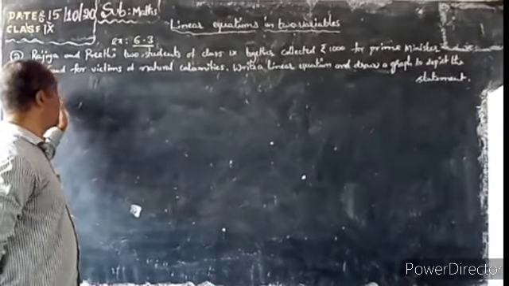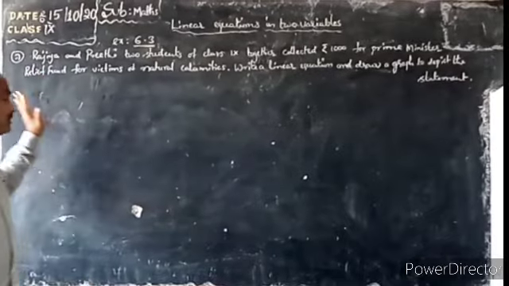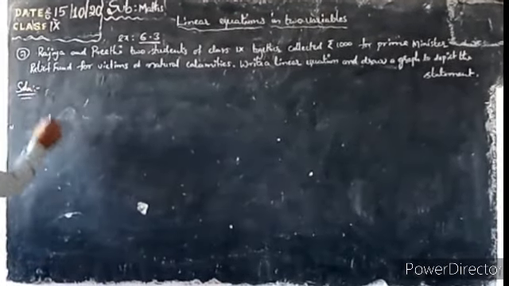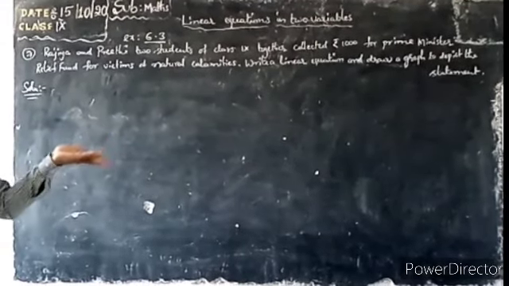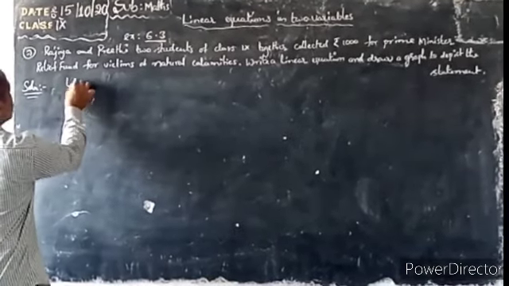So how much did Preeti collect? We don't know. How much did Razia collect? We don't know. So unknown quantities are represented by either x or y, right? Yes. Here two quantities we don't know. One is assumed as x, another one is assumed as y. Now write, let